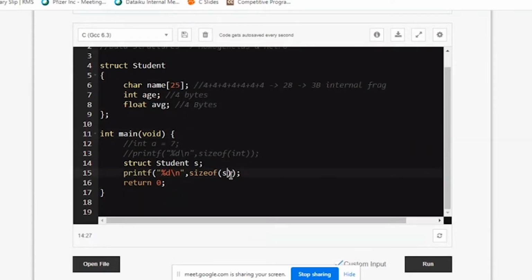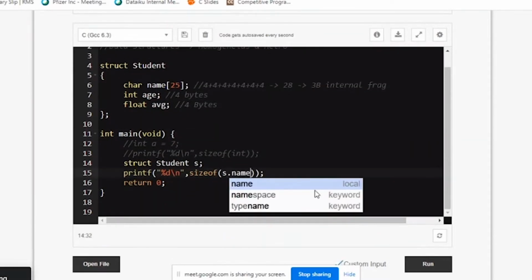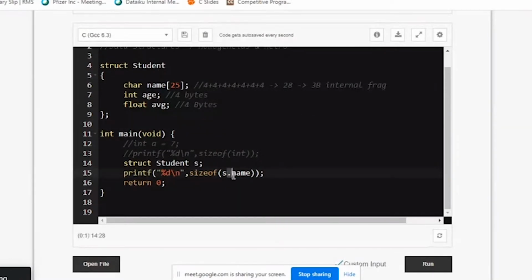What you just have to do is write s dot name.